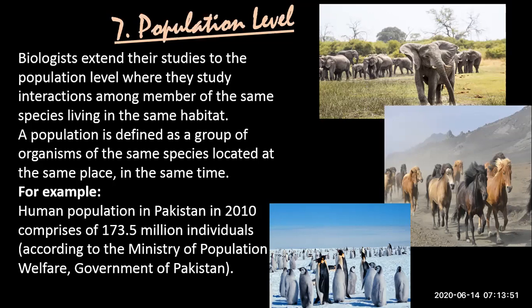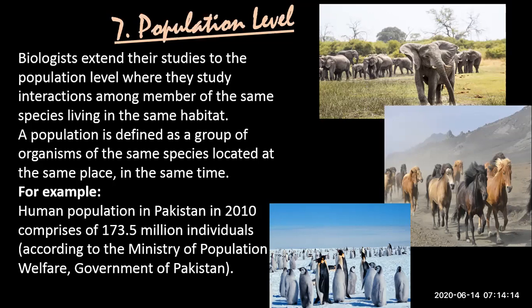A population is defined as a group of organisms of the same species located at the same place and the same time. I repeat, group of organisms of the same species located at the same place and in the same time. अगर हम पुराने जमाने में चले गए तो वो तो फिर डायनासोर भी आ जाएगा, डोडो बर्ड भी आ जाएगा. Okay?